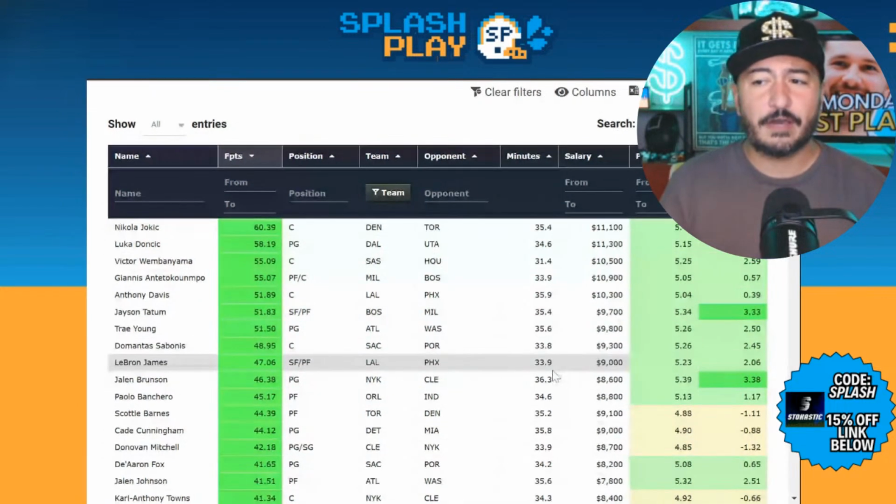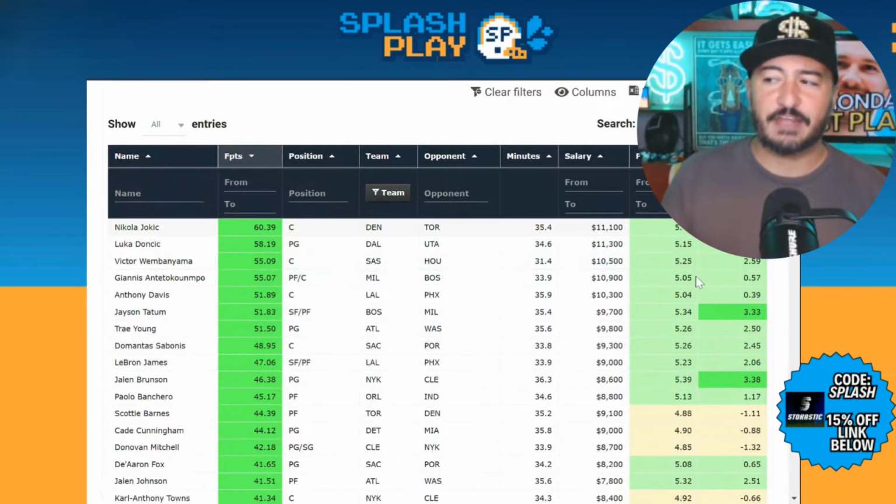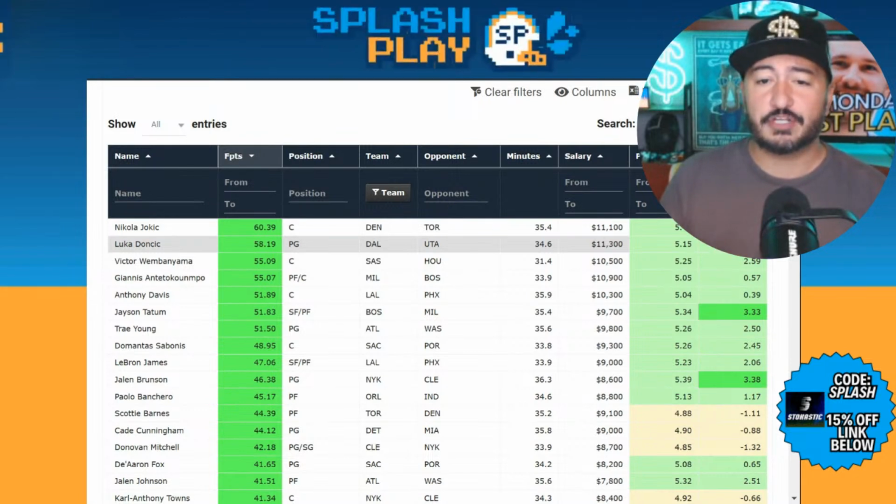We got Nikola Jokic, top projected player on the slate right now. These are DraftKings points. A pretty big value metric on him. He'd be my top projected player on the slate as well. Jokic looks pretty strong to me.